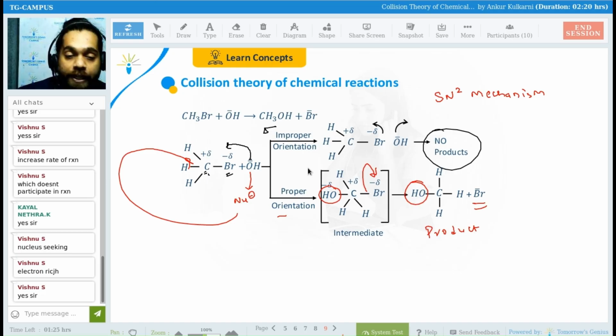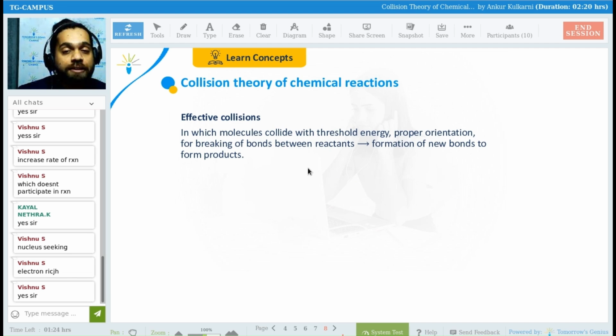So orientation is very, very important. All of the collisions do not give you the product. The collisions that give you the products, everyone, are called effective collisions. Come on, write it down. Write it down. So the molecules collide with the threshold energy.